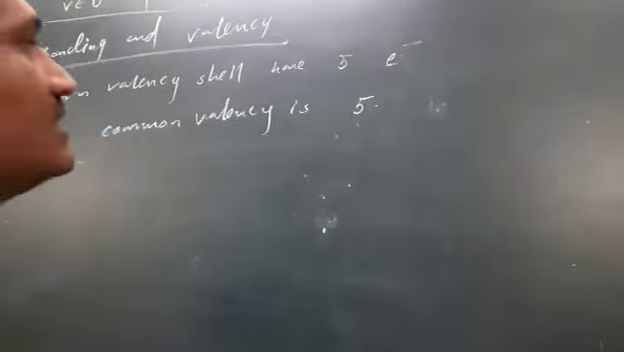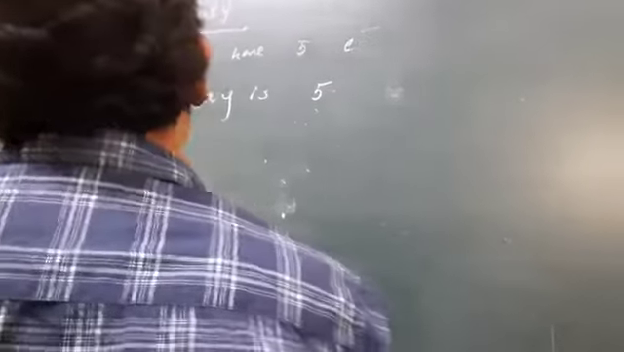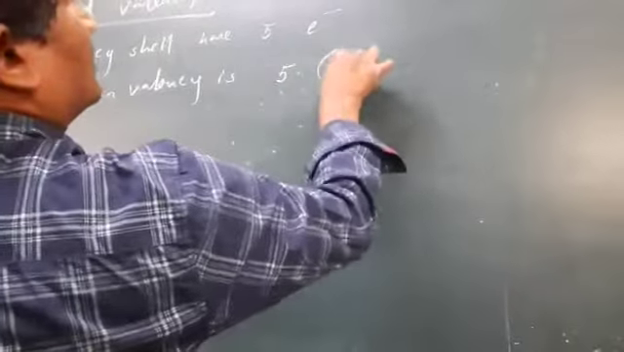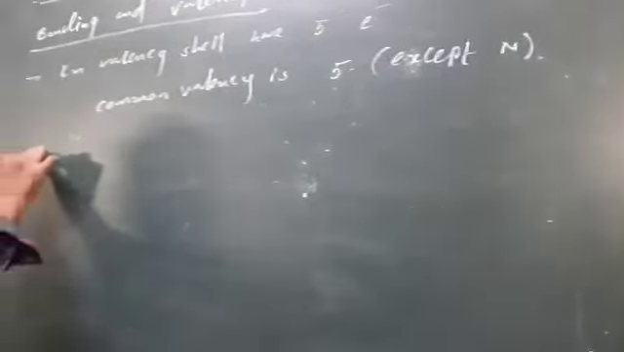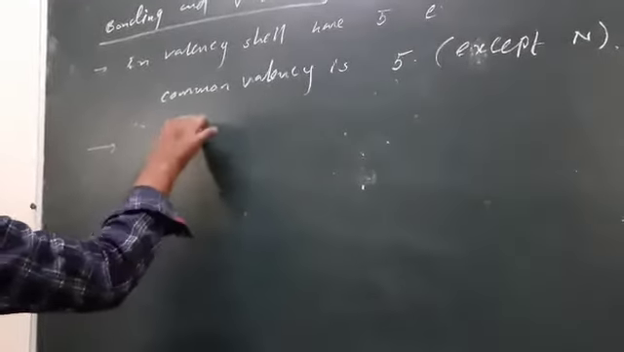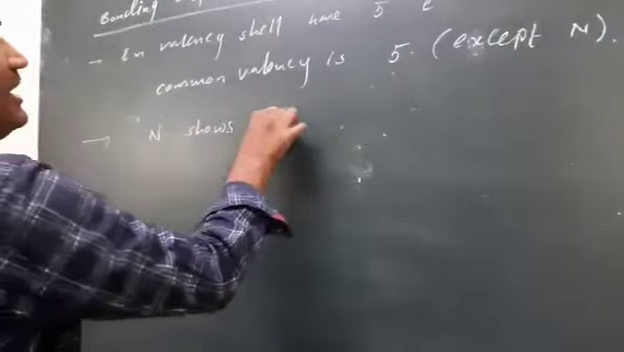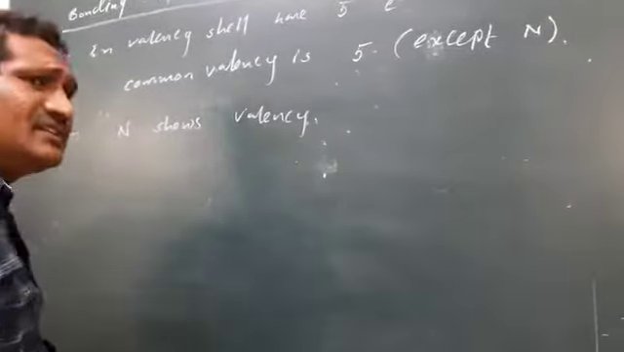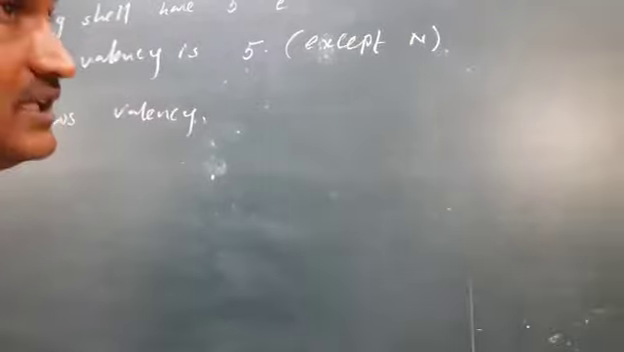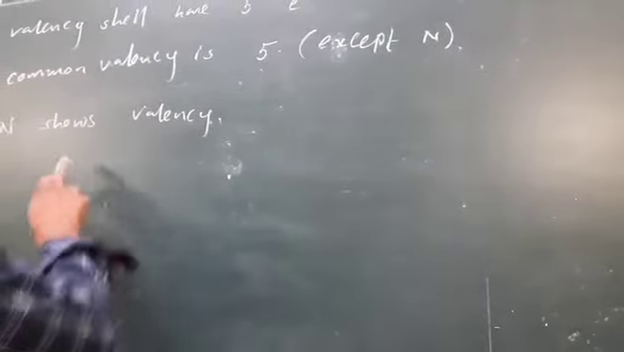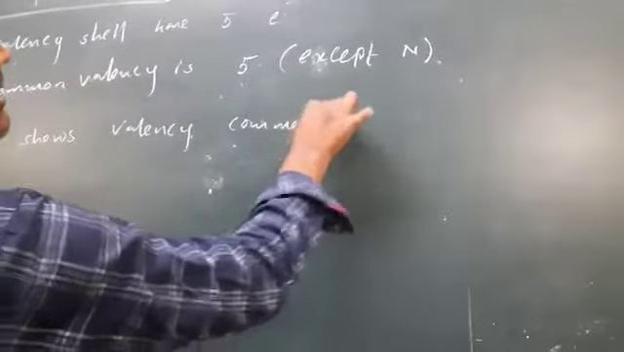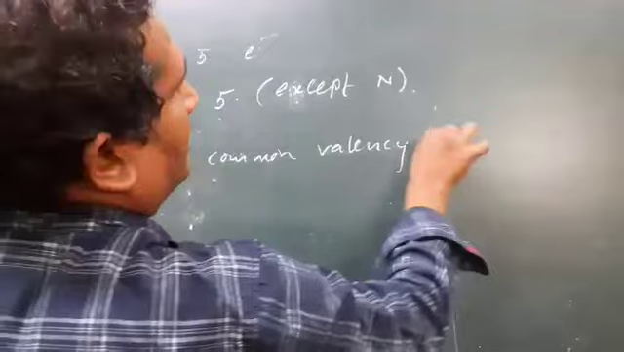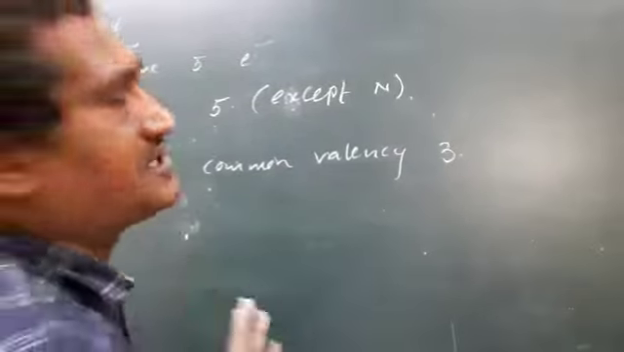except nitrogen. Nitrogen shows valency 3. Valency is nothing but combining capacity. So nitrogen shows common valency 3. That means it can form 3 bonds.